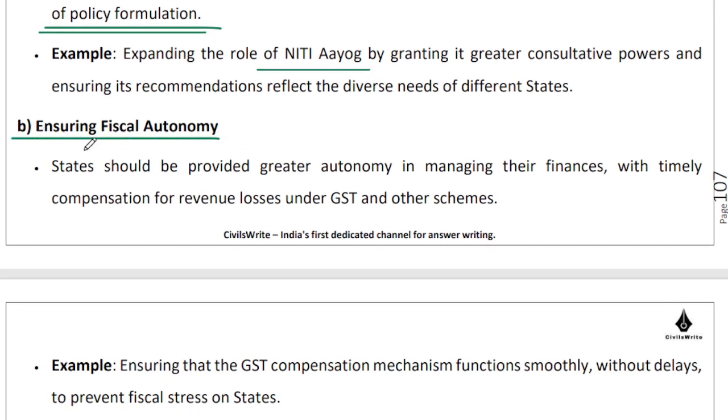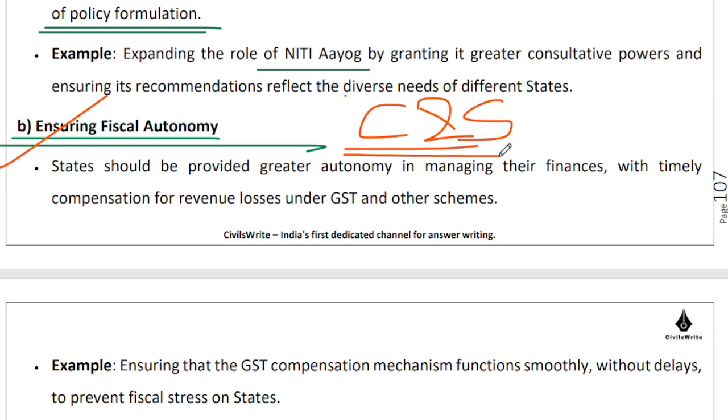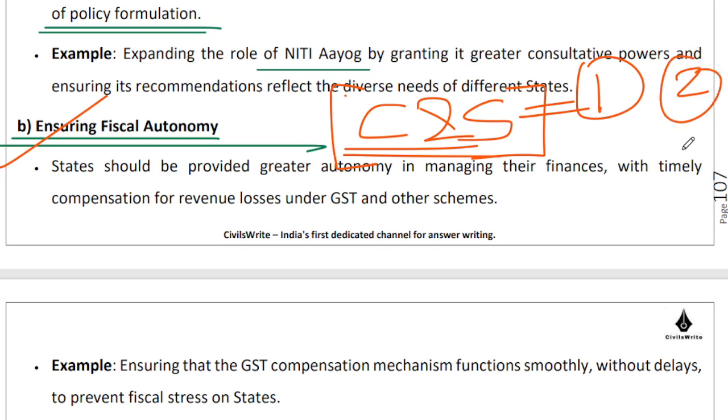We should take a couple of more positive steps in terms of ensuring the fiscal autonomy of states, because states have been recurringly complaining that the center is now collecting a lot of cess and surcharge which they are not sharing with the states. This does not form a part of the shareable pool of taxes. So states have been complaining that these cesses and surcharges are diverting resources away from states, number one. Number two, maybe states can be helped by allowing them to explore more sources of taxation, better sources of taxation, stronger sources of taxation, right?